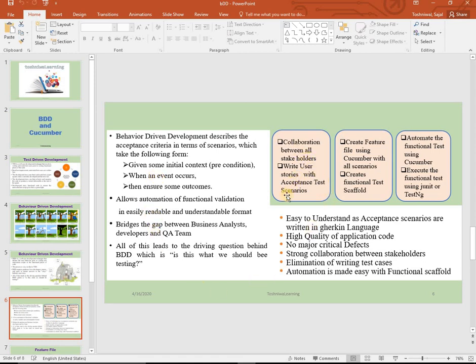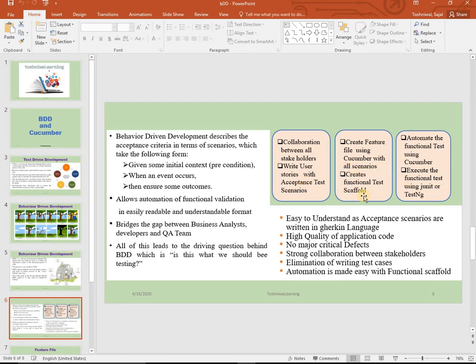There is collaboration between all stakeholders, writing user stories with acceptance test scenarios. These are the test scenarios, and Given, When, Then is nothing but the expected outcome. This is what we are expecting, the scenario we want to get at the end.